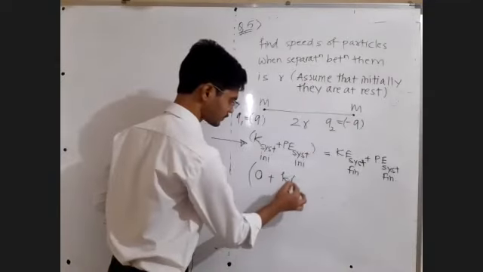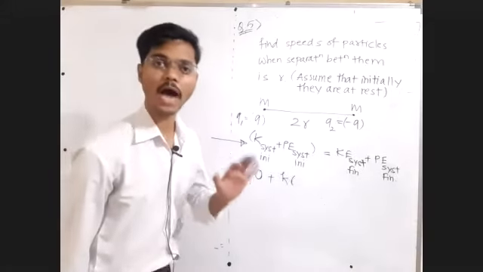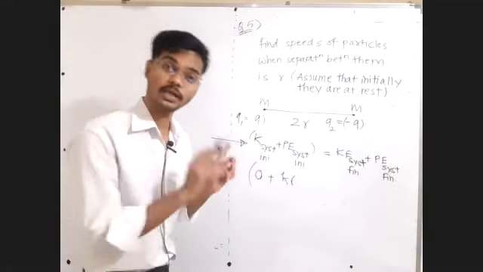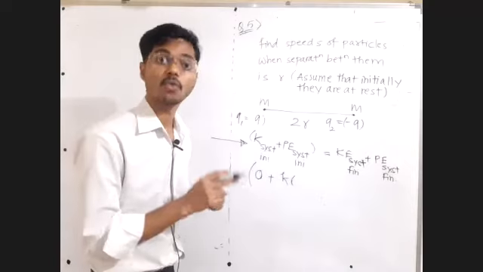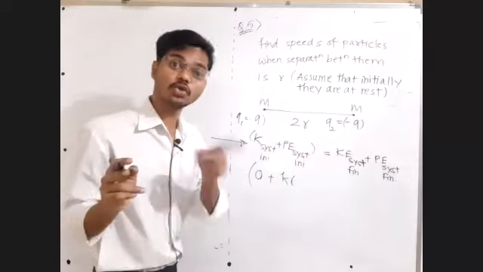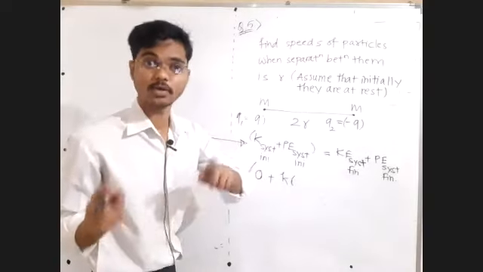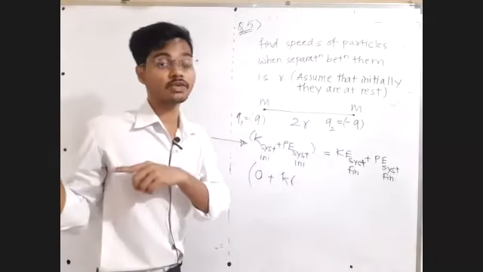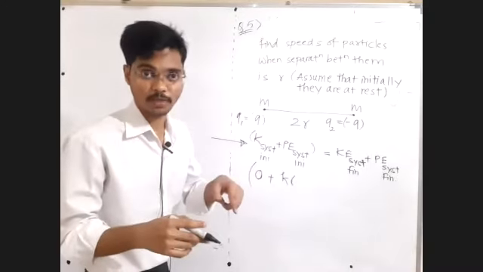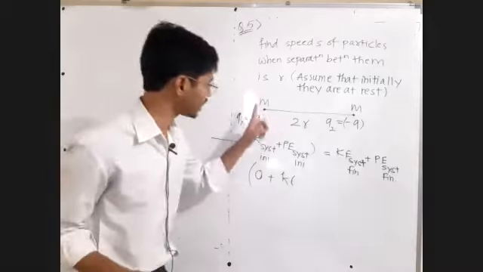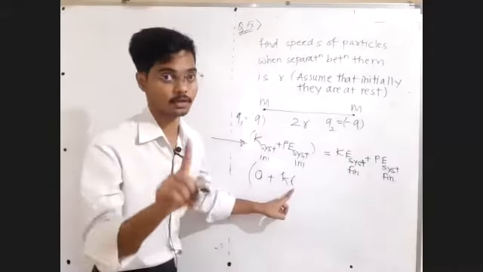Sir, K Q1 Q2 upon R12. It is not R square, it is K Q1 Q2 upon R. While finding the force or the electric field, you have R square in the denominator. But while finding the potential energy, you have R in the denominator, not R square.